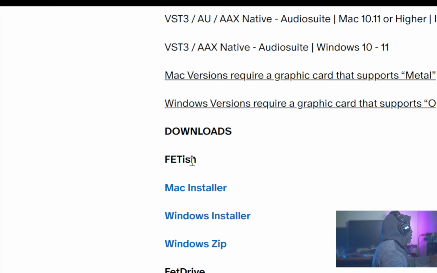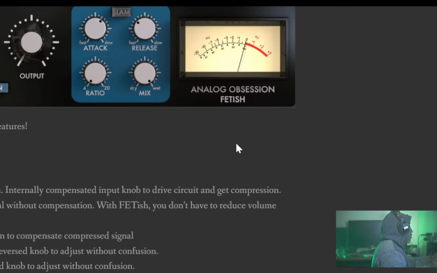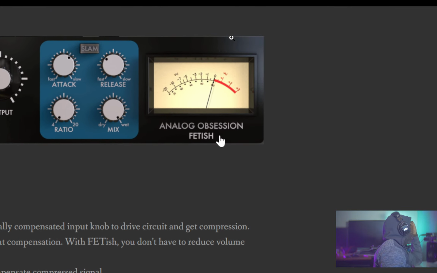And we have the downloads, and they have all the installers for Fetish, Mac, Windows, and Windows Zip, depending on how you want to install it. And then they have Fet Drive and Fet Snap if you want to check those out. They're all free.